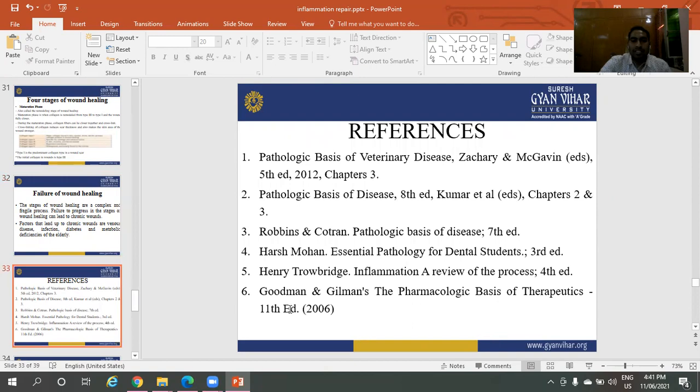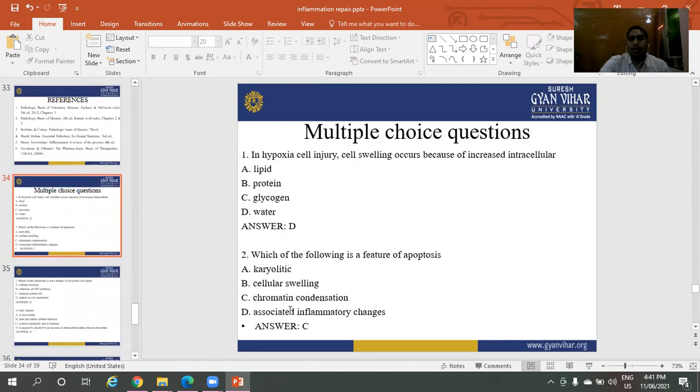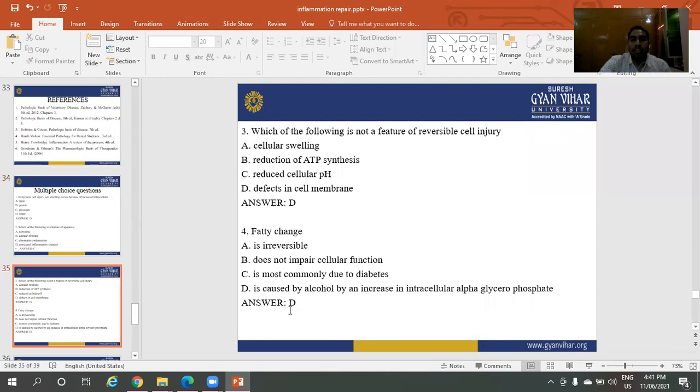Multiple choice questions. In hypoxia, cell injury, cell swelling occurs due to increased intracellular water. Which of the following is a feature of apoptosis? The right answer is C, chromatin condensation. Which of the following is not a feature of reversible cell injury? The right answer is the defect in cell membrane.